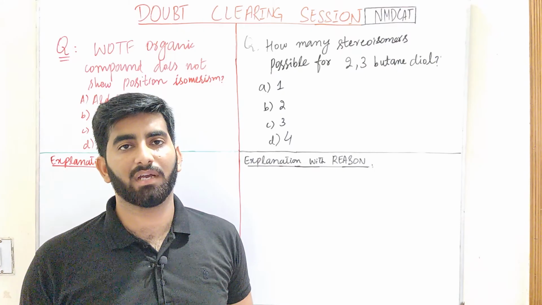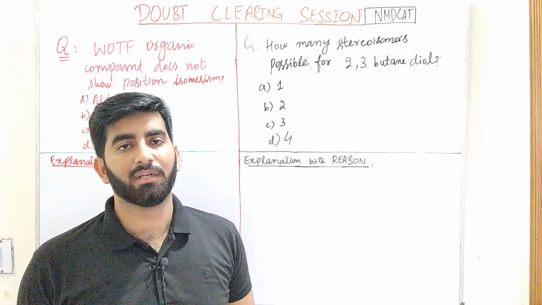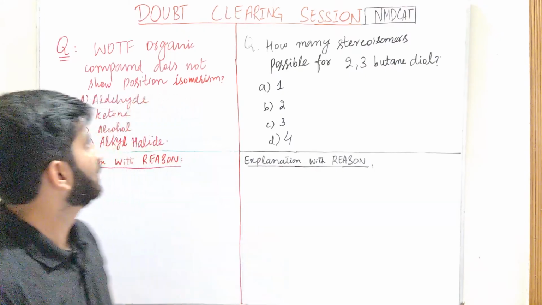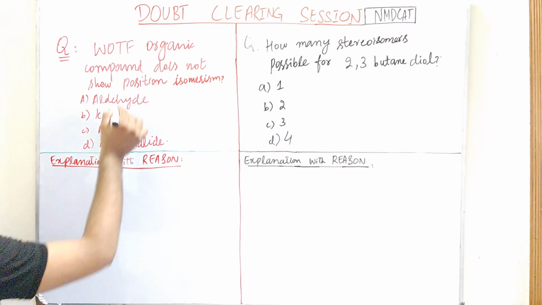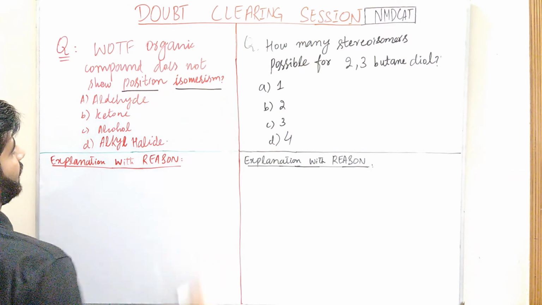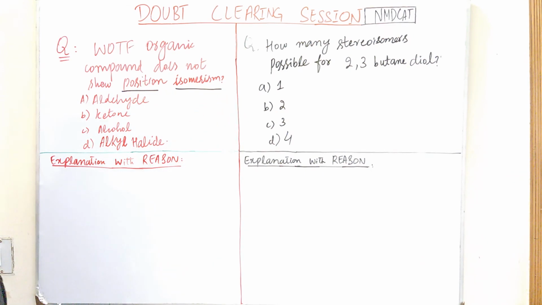And today we are going to talk about MCQs of stereochemistry. Our first question is, which class of organic compounds does not show position isomerism? Alpha is aldehyde, beta is ketone, Charlie is alcohol, and delta is alkyl halide. The alpha is aldehyde.